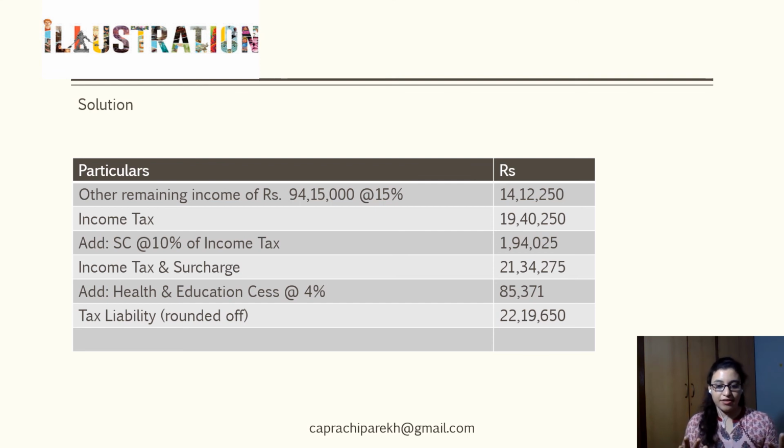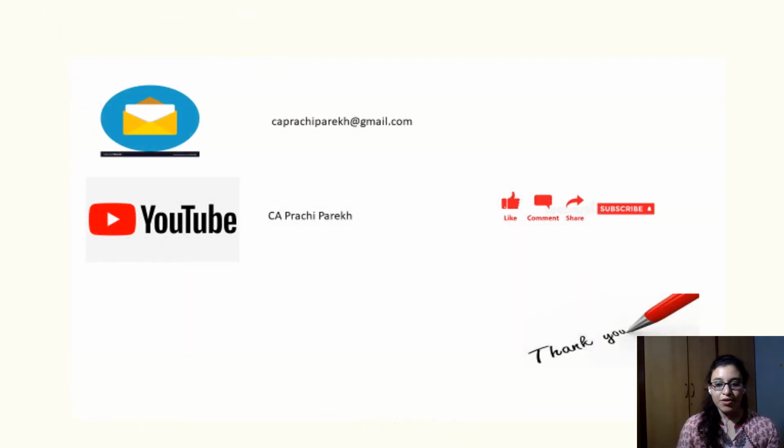So this is the first illustration which I wanted to cover as a part of this presentation. This was all I had to cover with regards to the provisions of section 115BAA and 115BAB. For any of you who wish to get the other illustration in this context, with regards to the applicability of MAT and the choice of the previous year from which a company should opt for the scheme, you can get in touch with me on my email address and I would be glad to share that.